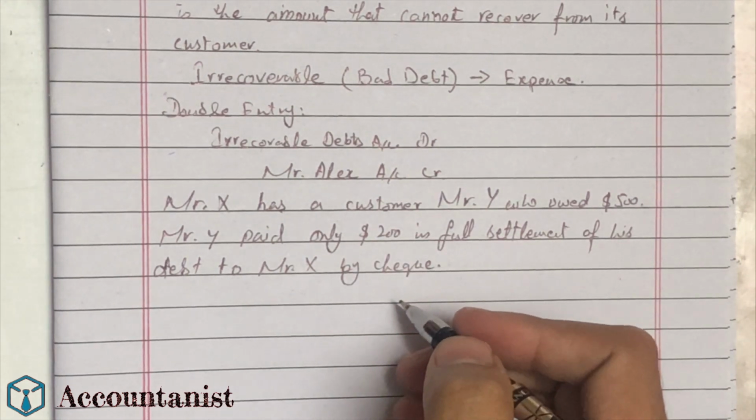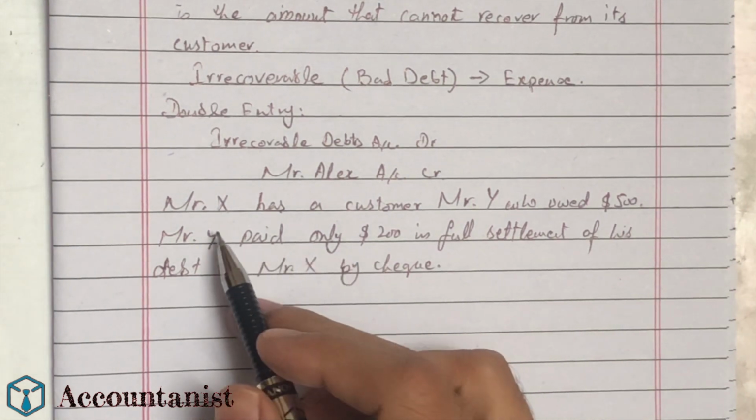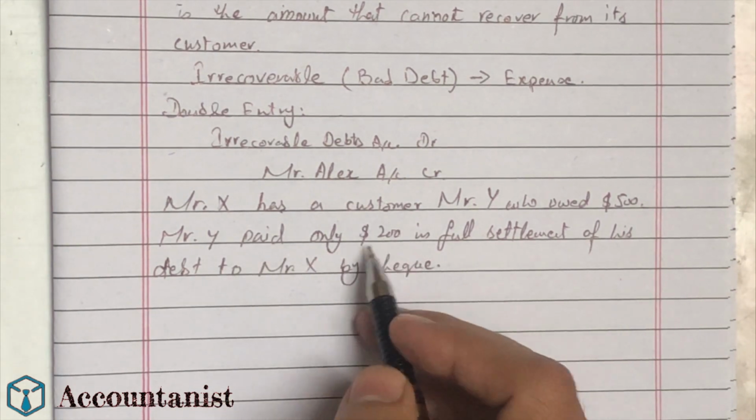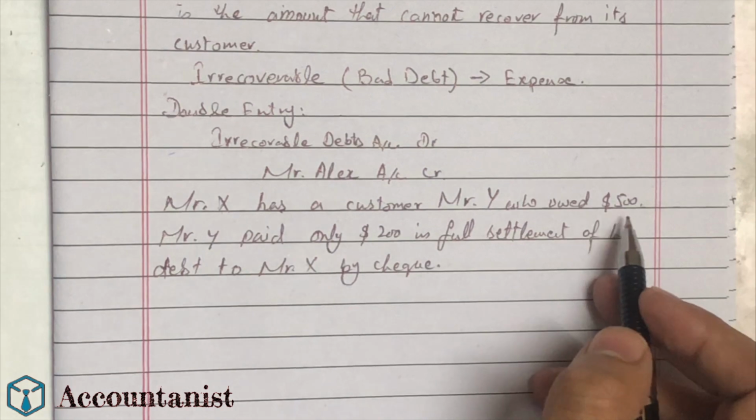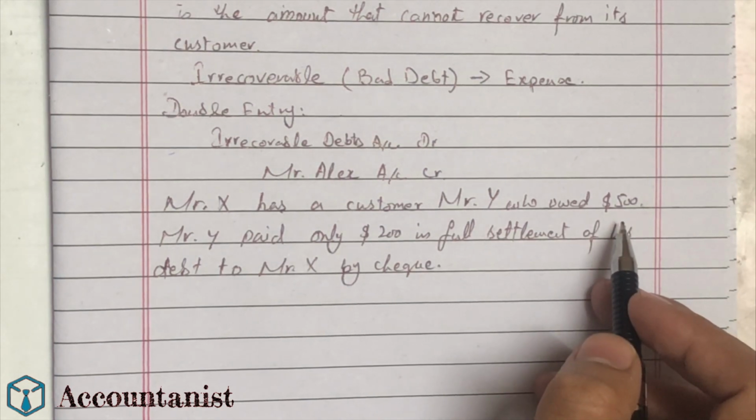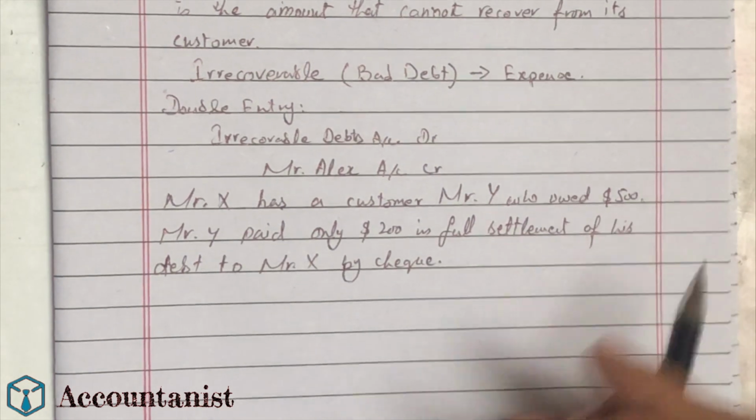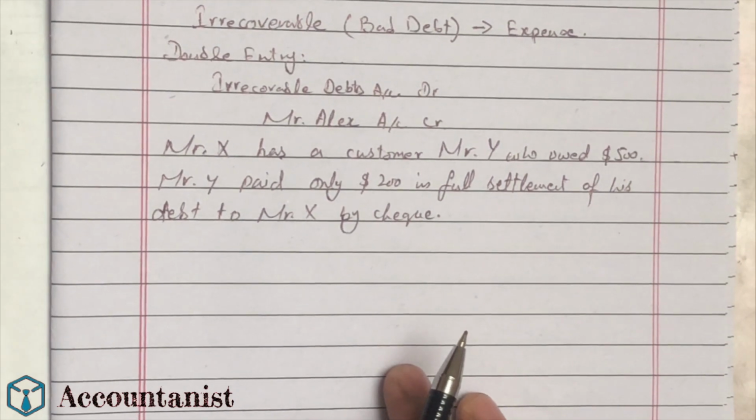Now in this scenario, Mr. X received only $200 in the settlement of the full amount of debt, which was $500. So in this scenario, we received a partial amount of money.